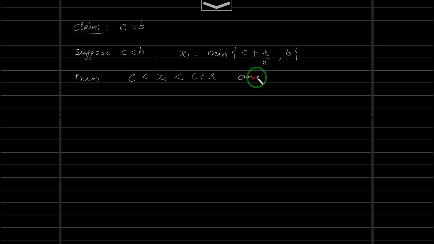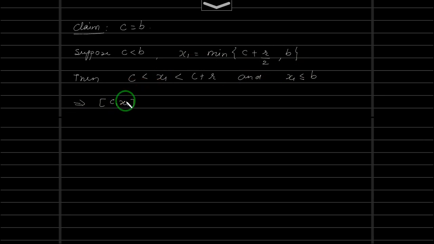And also x1 will be less than or equal to b, because it is the minimum.